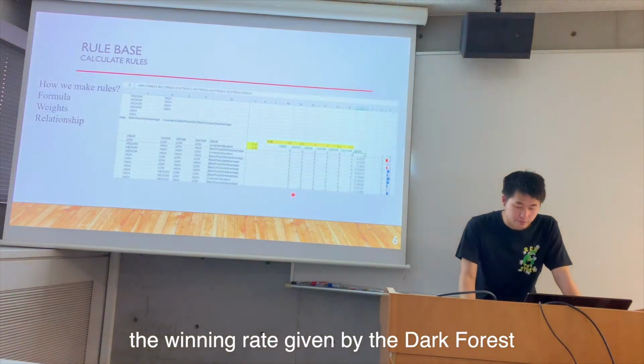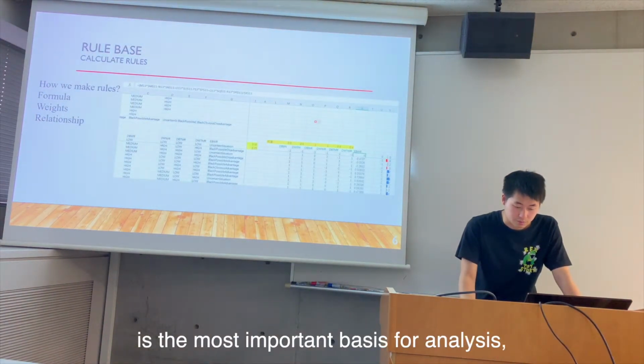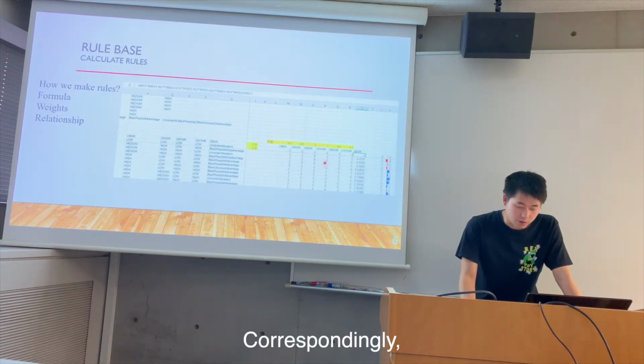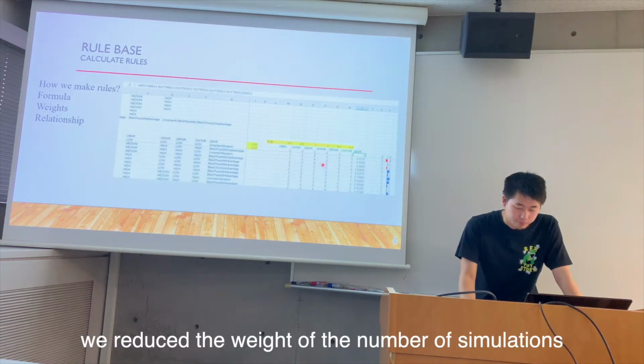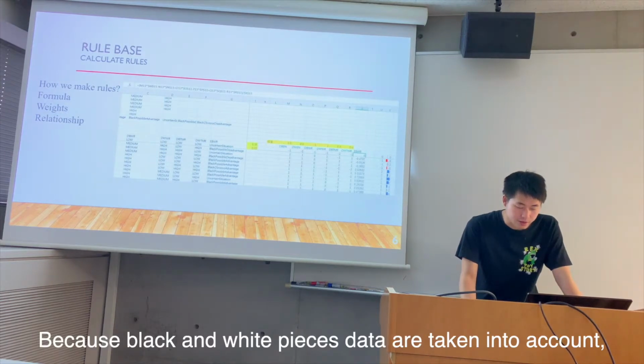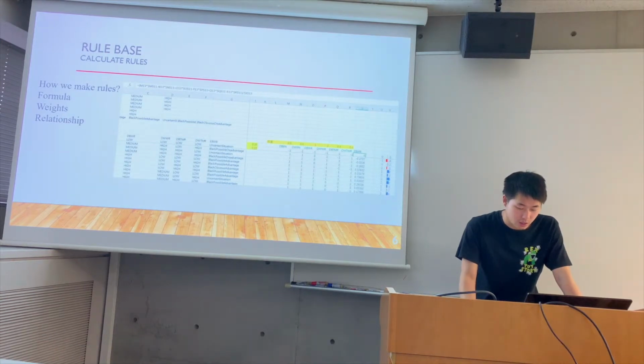The winning rate given by Dark Forest is the most important basis for analysis, so we give it the most weight. Correspondingly, we reduce the weight of the number of simulations and the top move rates.